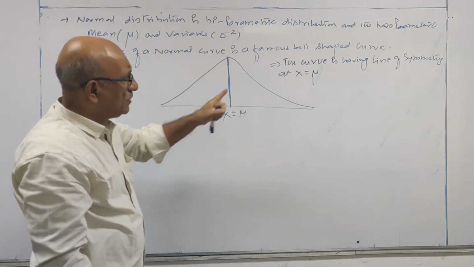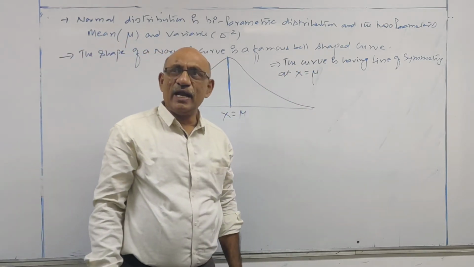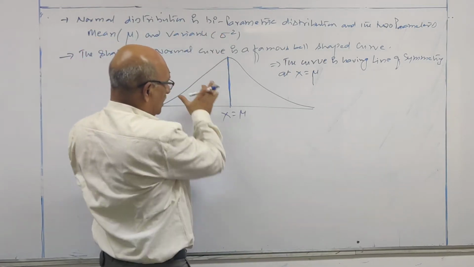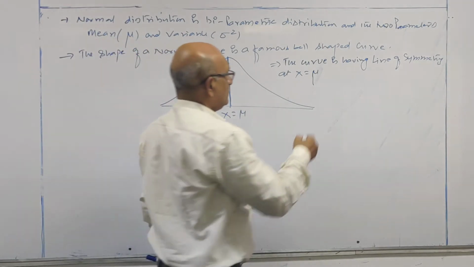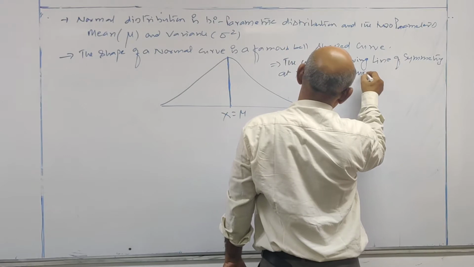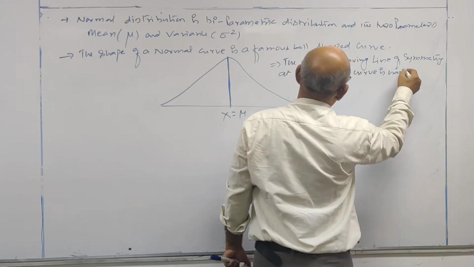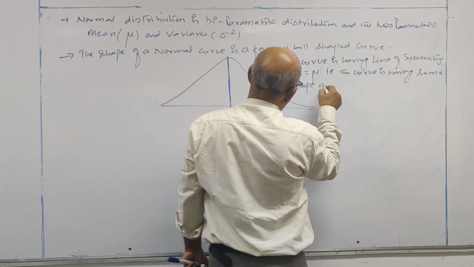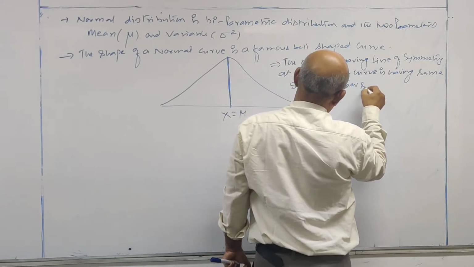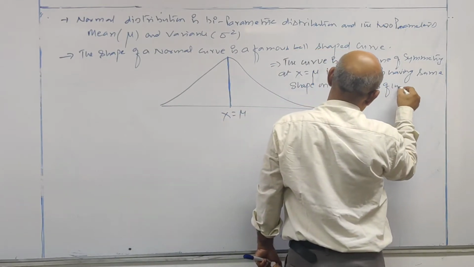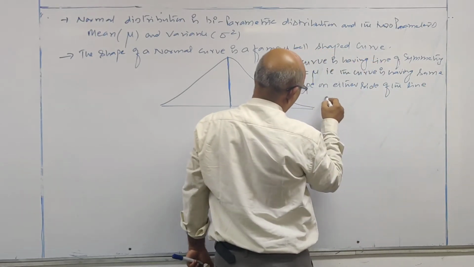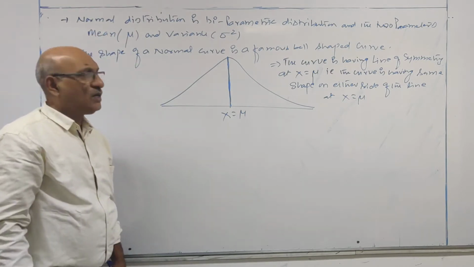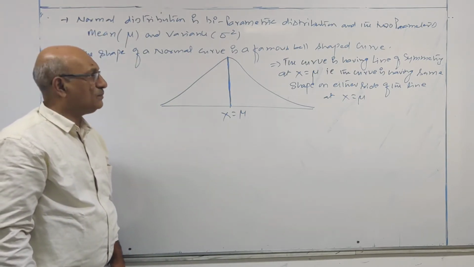Again I am repeating this point. The curve is having line of symmetry at x is equal to mu. If I fold this curve on this line, this side will coincide with this side. That is, the curve is having same shape on either side of the line at x is equal to mu.